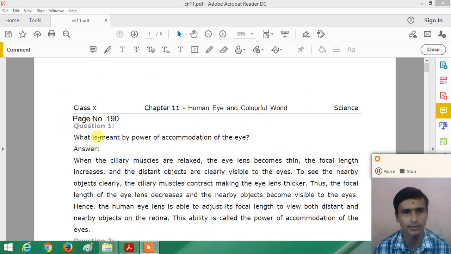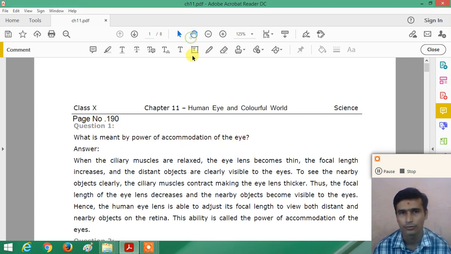So first, the question given on page number 190, question number 1. What is meant by power of accommodation of the eye? The ability of the eye lens to see clear distant and near objects is called the power of accommodation. See the video of the power of accommodation for more detail. But what is the answer of this question? What is meant by the power of accommodation of the eye?